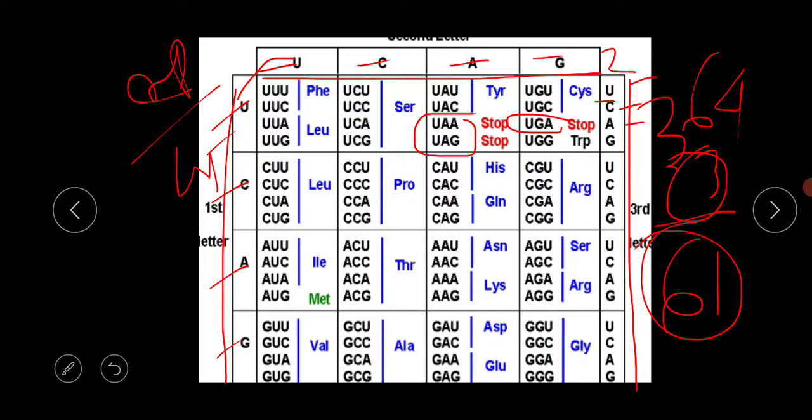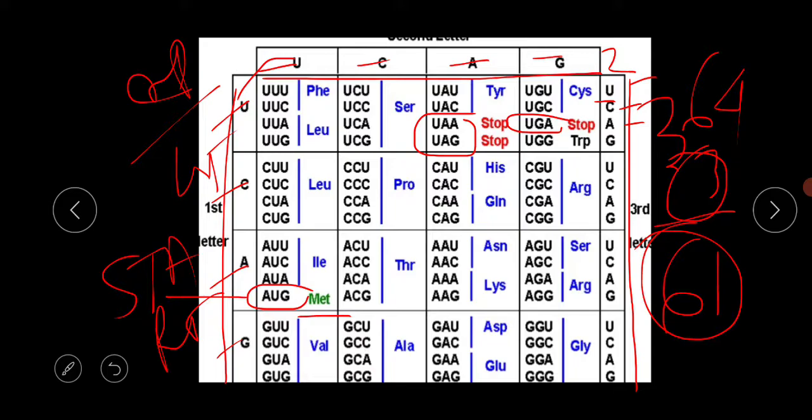And during the translation process, when a stop codon shows up in the mRNA portion, it means the translation process should be stopped. Okay. And there is another one, AUG. AUG codes for methionine, and this is the start codon. So what is the meaning of the start codon? When the start codon is shown on the mRNA, it means the procedure will be started.